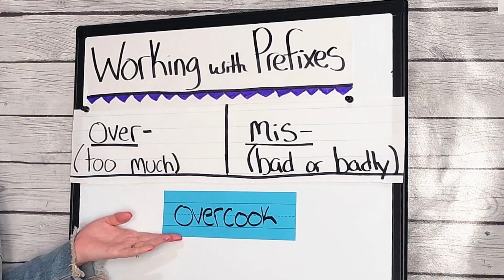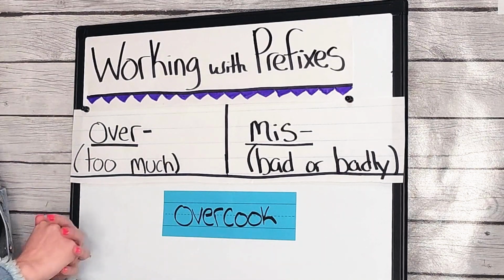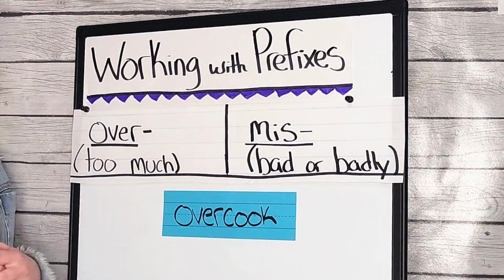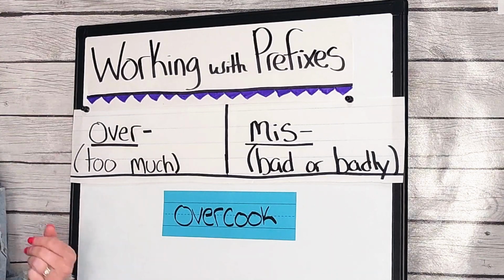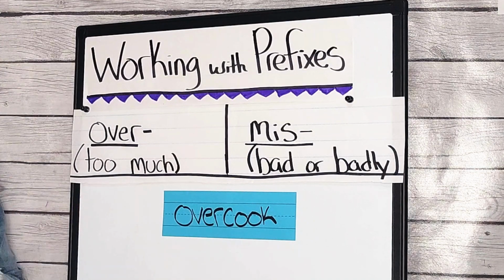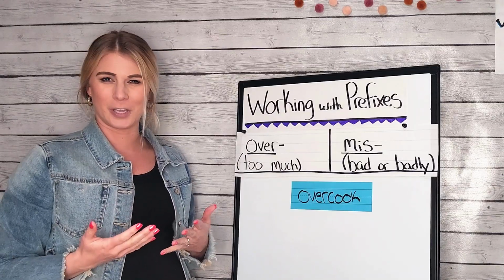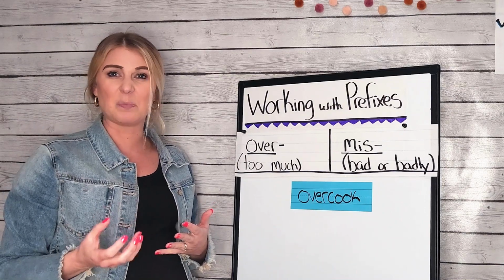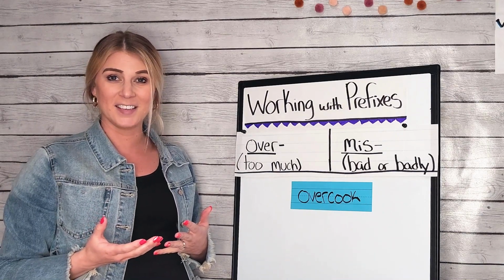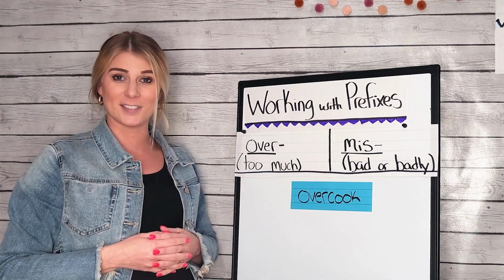When I look at this word, I can read the prefix over as one word part, and then the second word cook as a second word part. When I put them together, overcook, I can read the word overcook. When I think of the word overcook, I think of overcooking rice and it gets all stuck and burnt to the bottom of the pan. Some communities actually take overcooked rice and they turn it into tea.